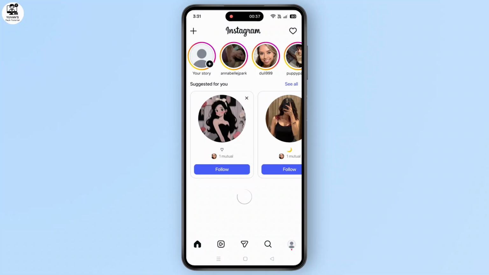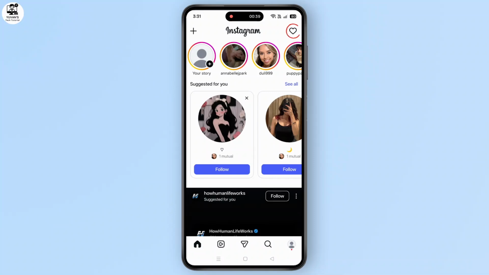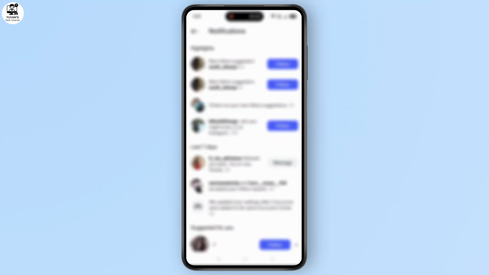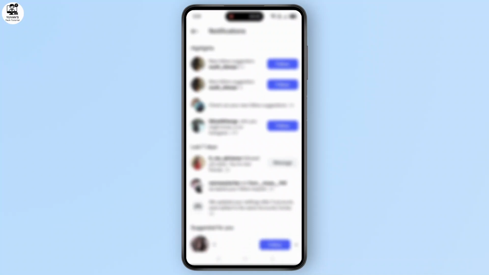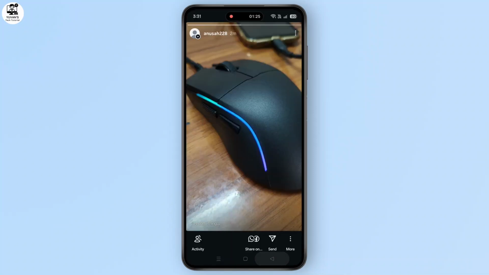At the top right corner, tap on the heart icon to open your notifications section. Here, you'll see all your recent Instagram activity, including likes, follows, mentions, and story tags. If someone tagged you in their Instagram story, you'll see a notification saying they mentioned you in a story. Simply tap on that notification, and Instagram will open the story where you were tagged.